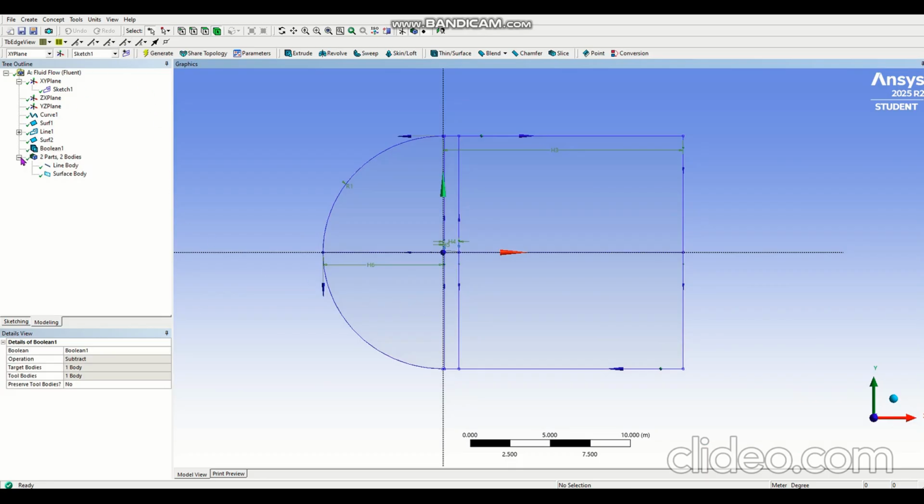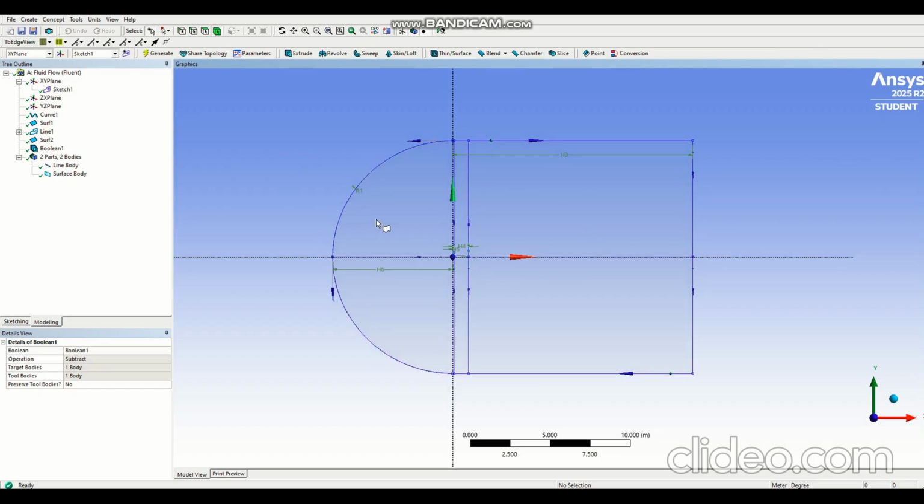Now the final thing, we need to split the body by using the internal lines so that ANSYS understands where we should use a finer mesh and where we shouldn't, and also how to make it structured. You will see in the meshing part.